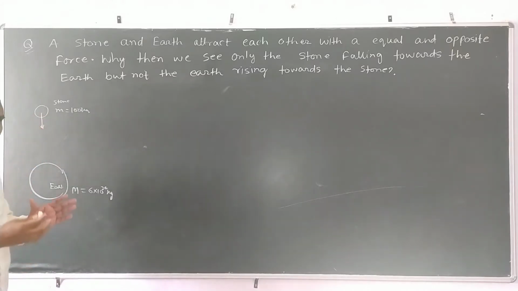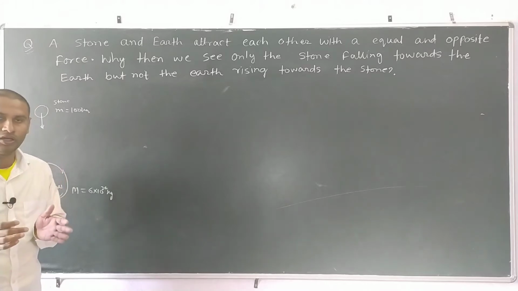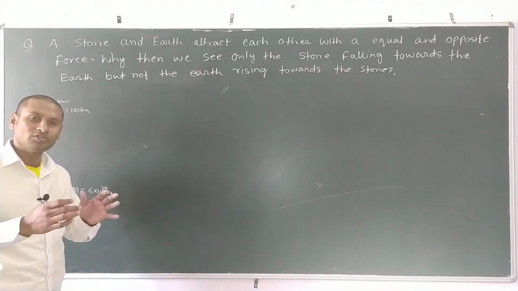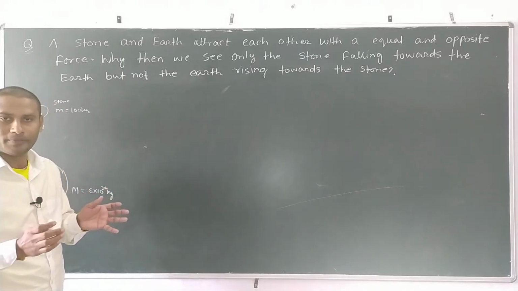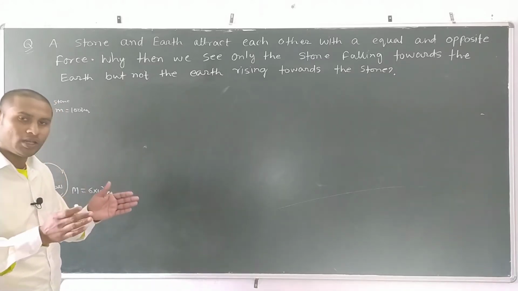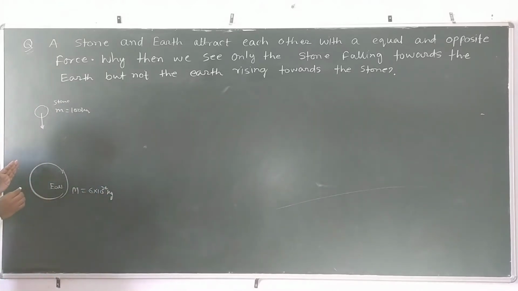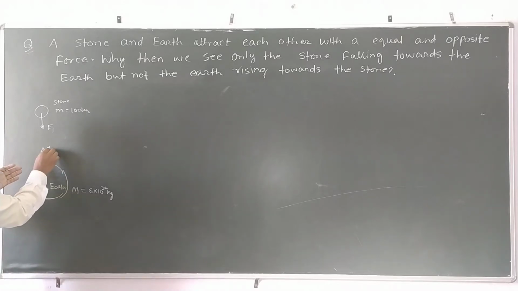According to Newton's gravitational law, every massive object attracts each other with some forces. The forces are attractive in nature. These forces are equal in magnitude, but the direction is opposite. Suppose the earth is applying some attractive force on the stone, which is equal to F1, and the stone also attracts the earth with a gravitational force, which we indicate as F2.